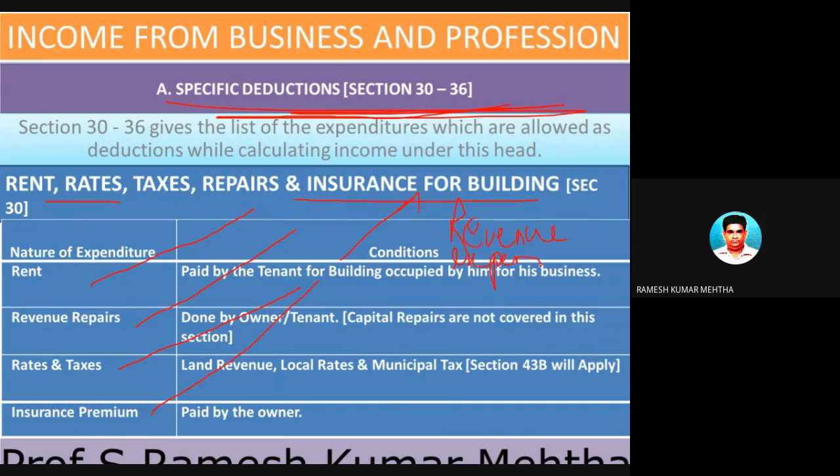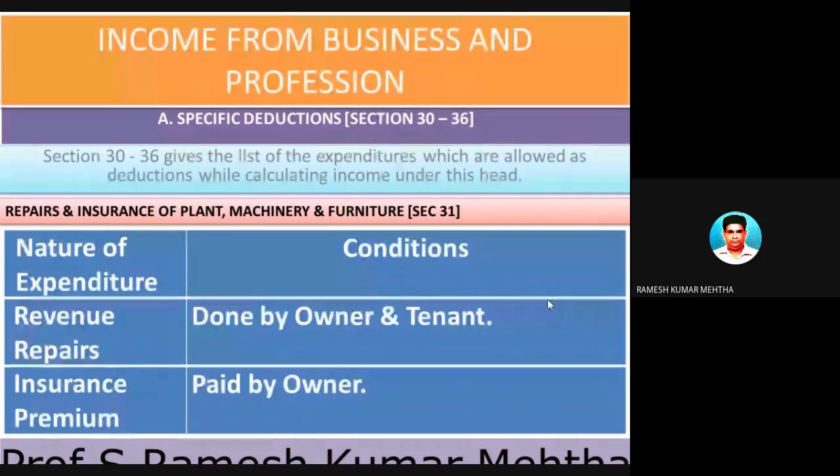In the last class, I told you that personal expenditure and capital expenditure are not admitted on the debit side of profit and loss account as an expenditure. In the same way, we just spoke about building. On this building, you are paying rent, repairs are taking place, insurance is done, and taxes are paid. So these are all admissible expenditures.